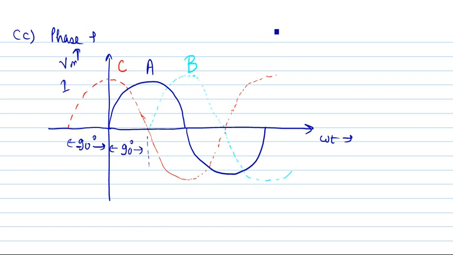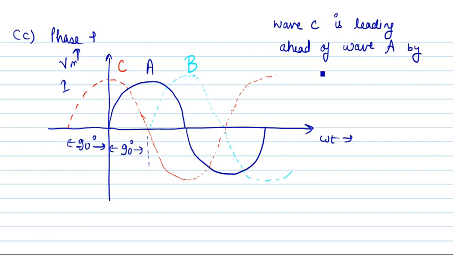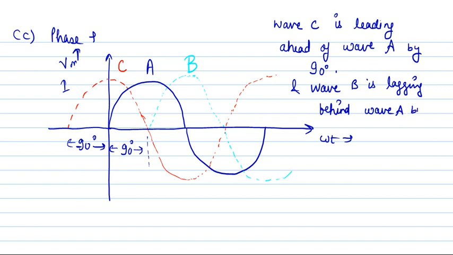So here we can say wave C is leading, ahead of wave A by 90 degrees, and wave B is lagging, behind wave A by 90 degrees.